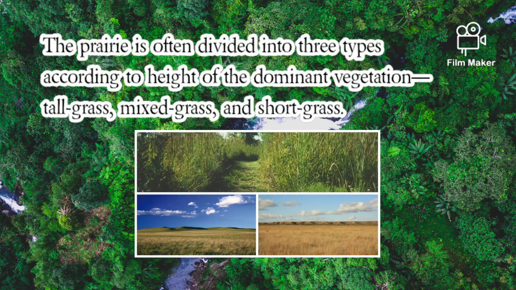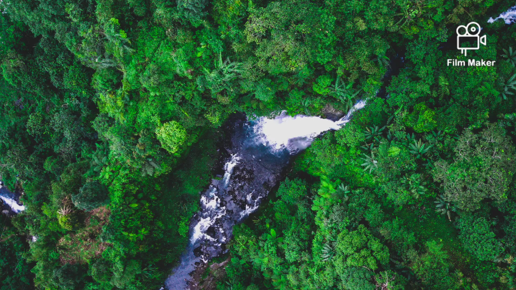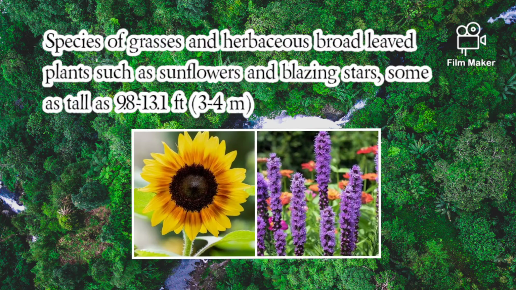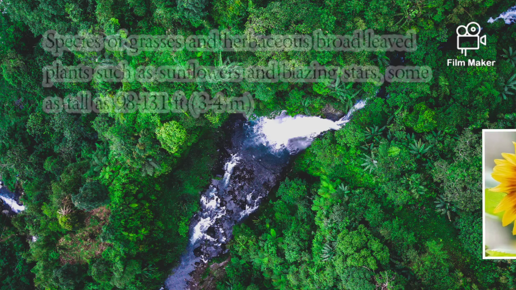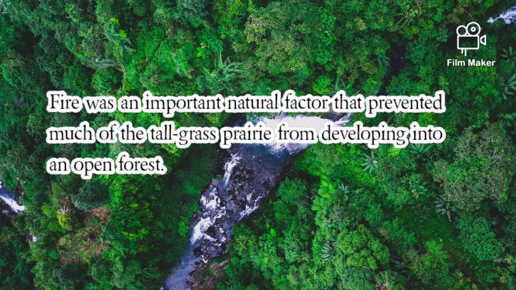The prairie is often divided into three types according to height of the dominant vegetation: tall grass, mixed grass, and short grass. Species of grasses and herbaceous broad-leaved plants such as sunflowers and blazing stars, some as tall as 9.8 to 13.1 feet. Fire was an important natural factor that prevented much of the tall grass prairie from developing into an open forest.